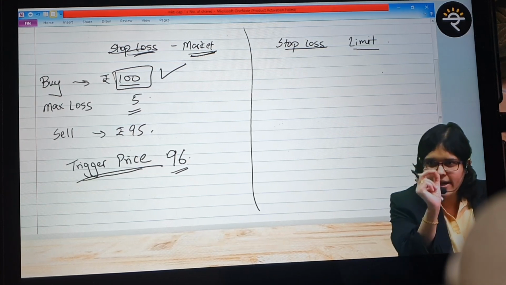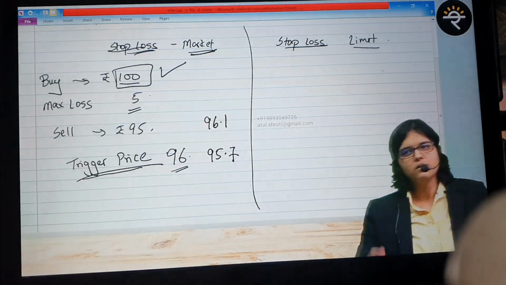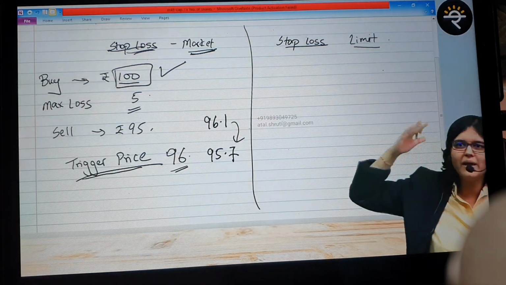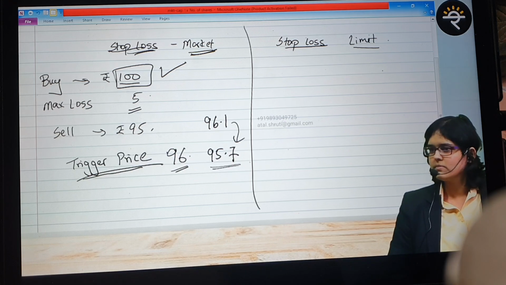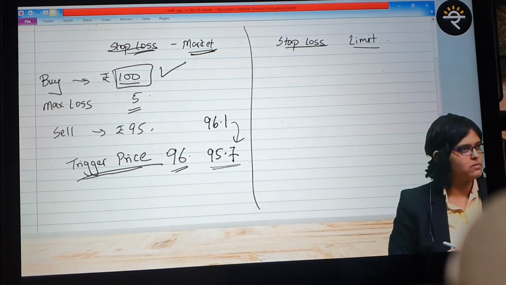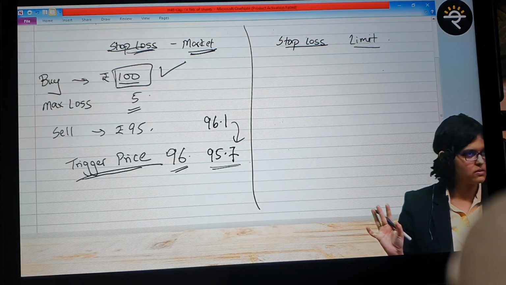Still the trigger was there in between, right? It will still get triggered. So what has happened from 96.1, assume directly 95.7 as an example. Still the price is triggered. The moment it has dropped below this, it is triggered. At what price will the stop loss be hit? 95.7. The moment it has been triggered, whatever is the next tick price, it will be closed off at that price. Listen, because that was the trigger price.